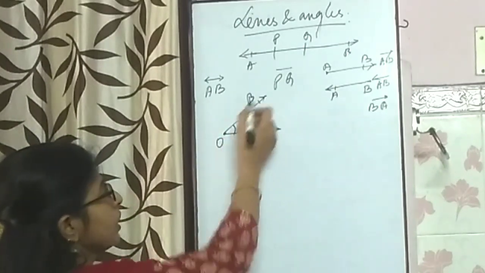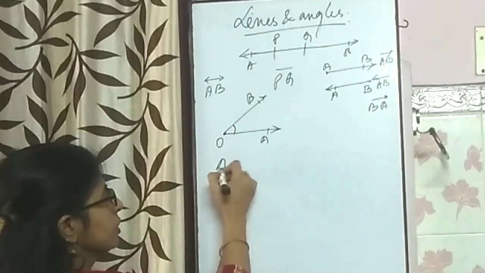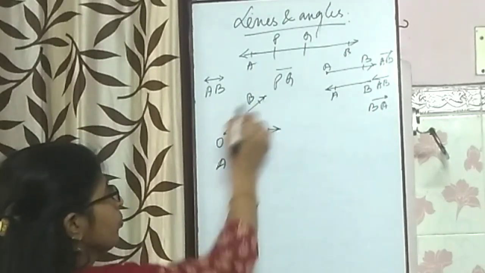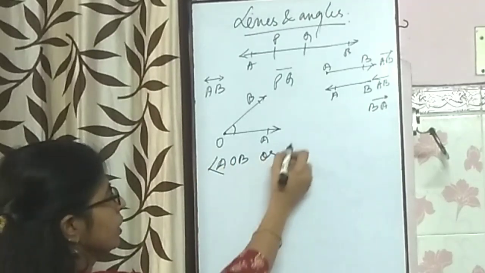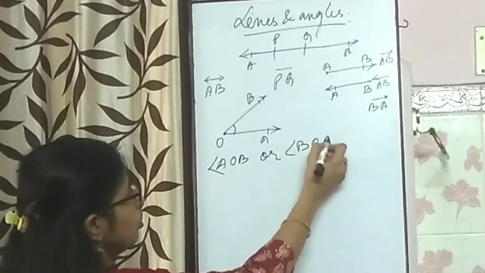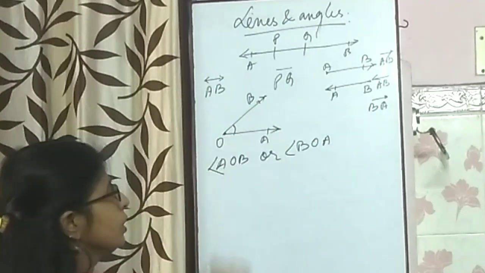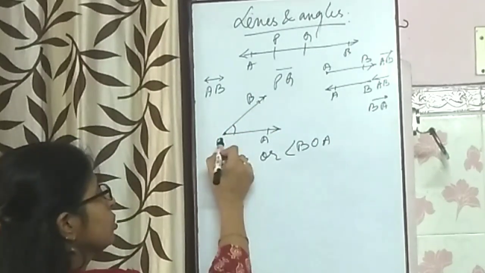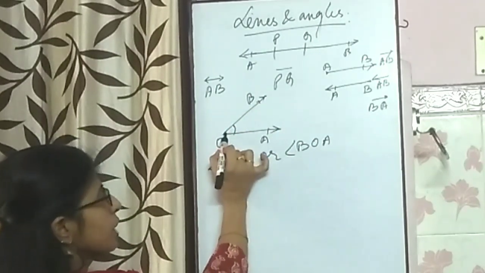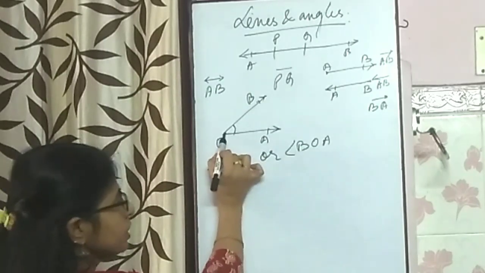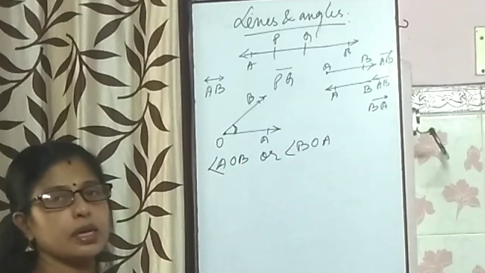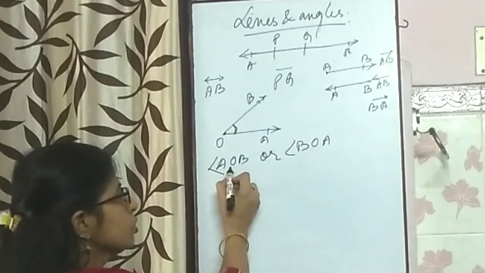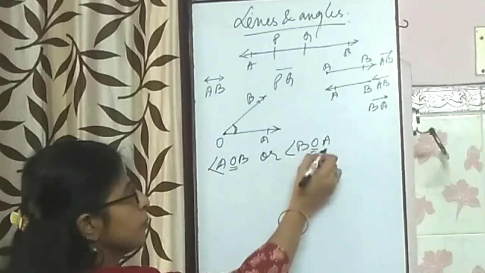And how to name this angle? We can name it as AOB, or we can say BOA. From B point also it can be mentioned, but if we are naming this angle, we cannot start from the same point, because at which point the angle is formed, it is to be written in the middle.